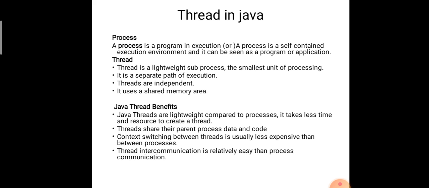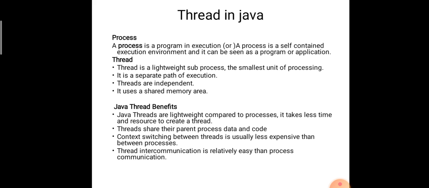The second one is that threads share their parent process data and code. That means a thread comes from the process. If process one has 4 threads, then process one is the parent of the 4 threads. So process one's data and code can be shared by the threads, and threads can access process one's data and code. That is the second advantage.